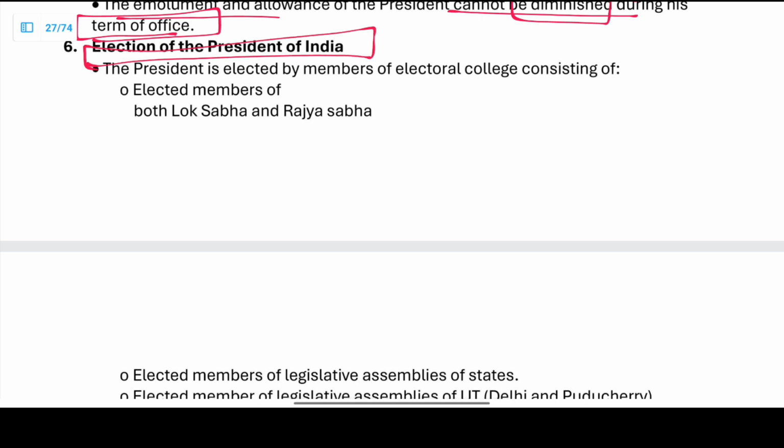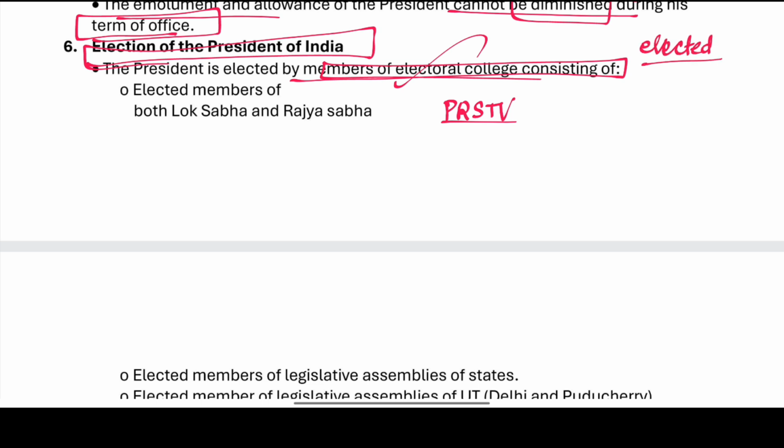Election to the President of India is by proportional representation, single transferable vote. Right. The President is elected by the Electoral College. The Electoral College will consist of only the elected members, right? Why are nominated members not included?